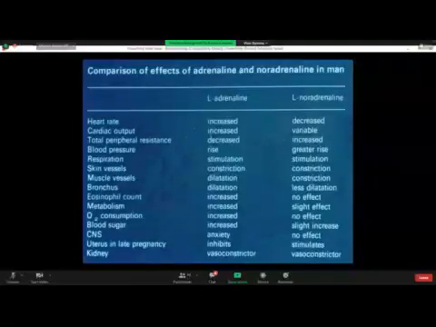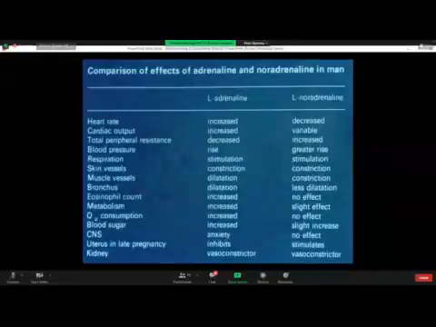Look at the effect of norepinephrine. Vessels of the skeletal muscles: it leads to constriction of all the blood vessels because they are supplied with alpha-1 type of receptors. So blood vessels have alpha-1 and beta-2. When alpha-1 receptors are stimulated, this will lead to constriction of the blood vessels to the skeletal muscles, which make the bulk of the body, increasing total peripheral resistance and leading to a rise of diastolic blood pressure. Okay?